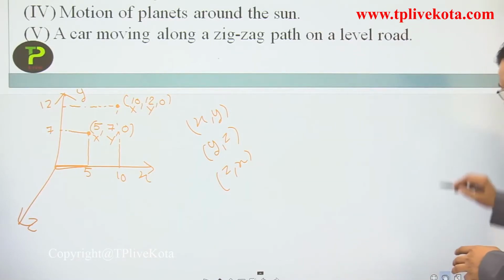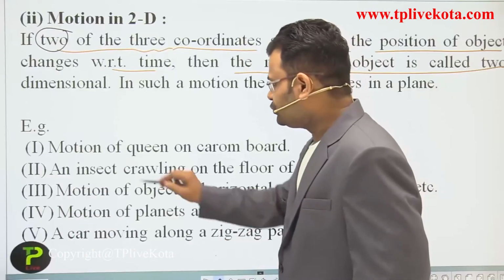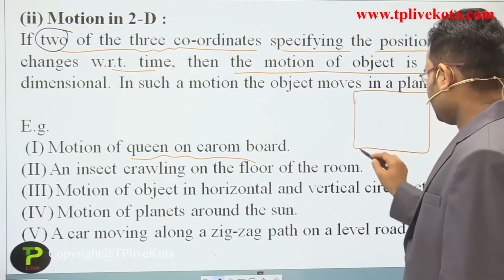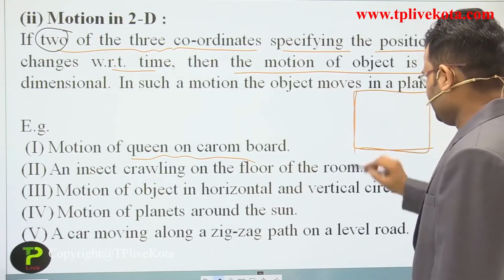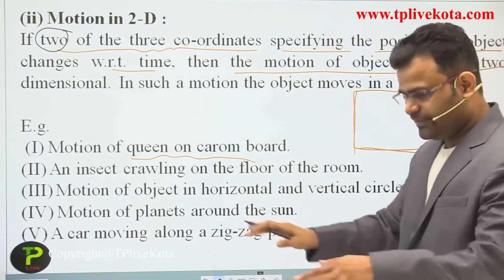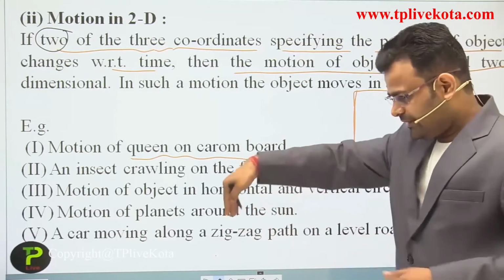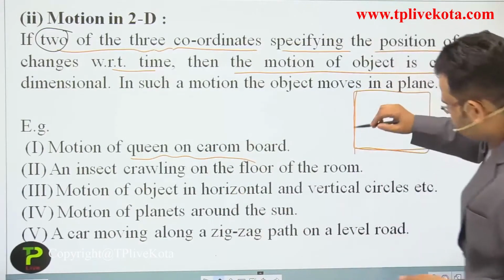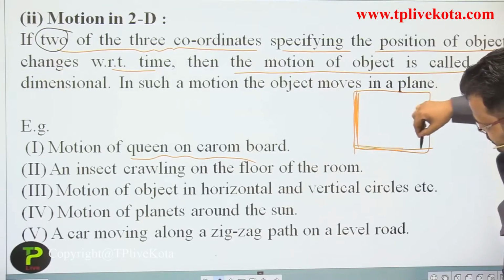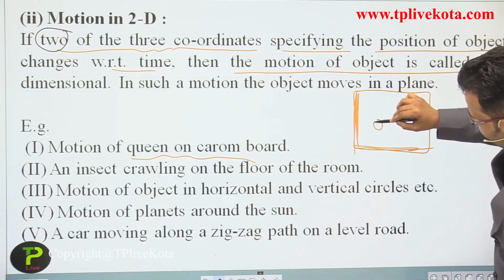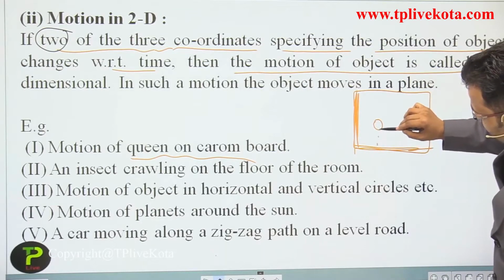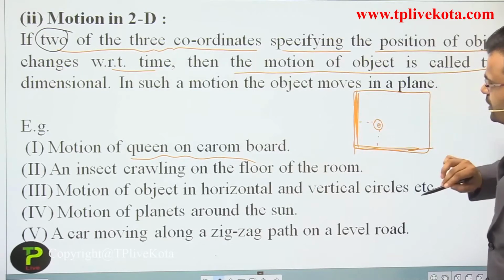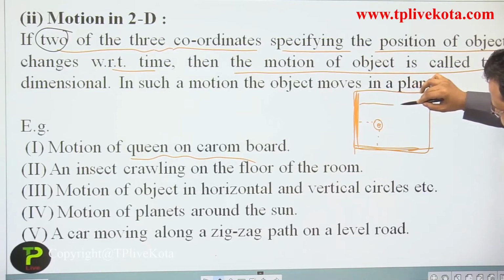Now some examples. First is the motion of a coin on a carom board. It is one dimension and another dimension. On a flat surface, we can use a direction and another direction perpendicular to each other, just like that. Okay. At that point we draw the perpendiculars. That is the position of the coin. After some time, the position of the coin is that.